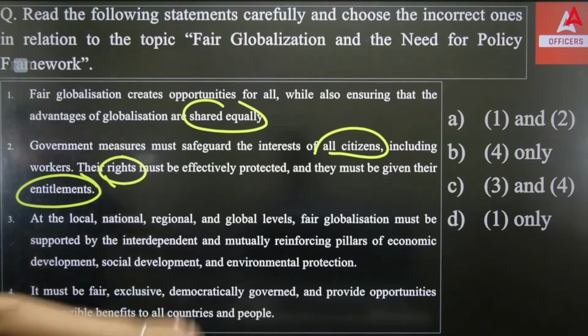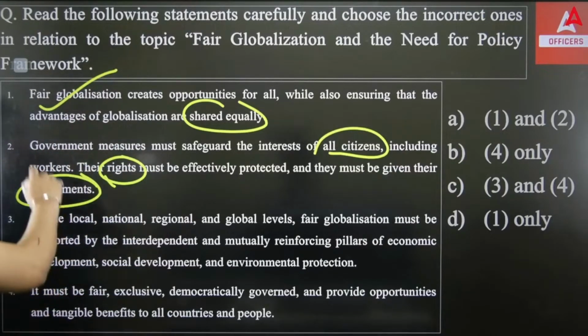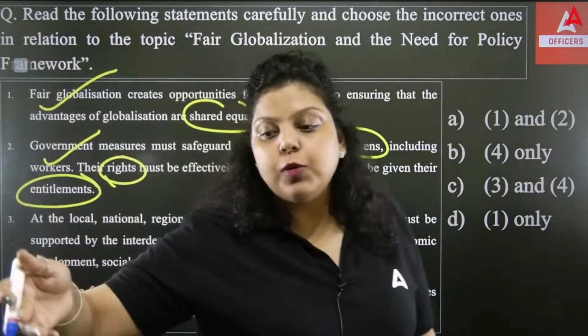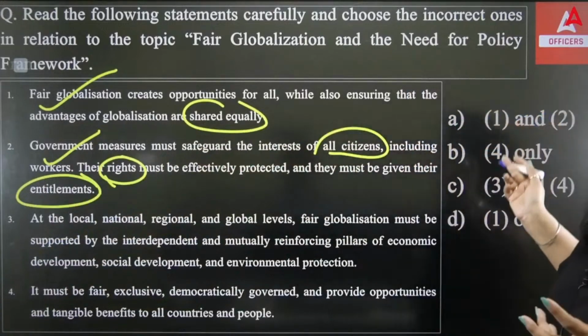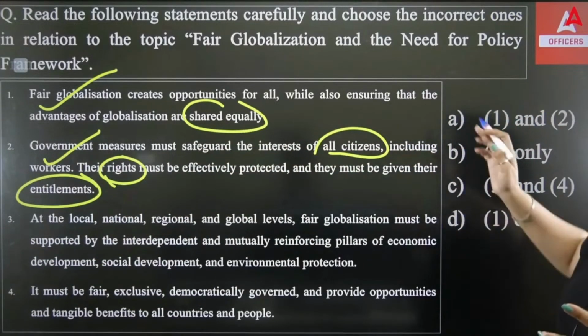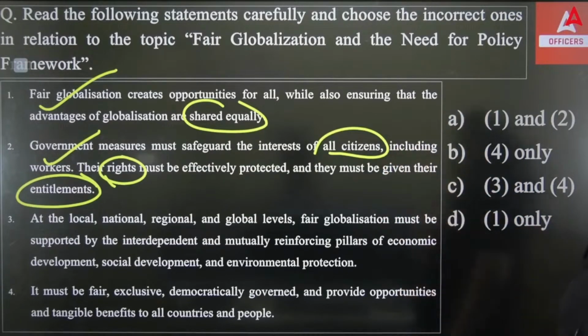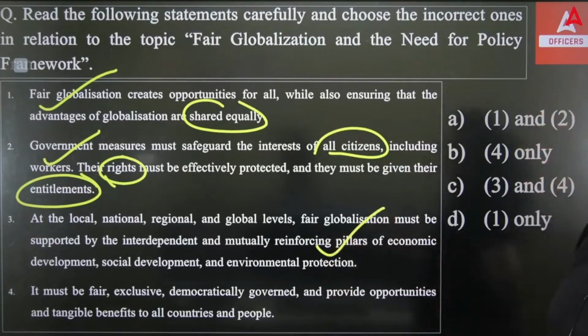So first is very true. This is what fair globalization means. Second is also true, because of globalization, unequal benefits have been seen in the country. So it is the responsibility of the government to make sure that those people who are not getting the benefit from globalization have their rights and entitlements given to them. And the third one is also correct, that globalization must be supported by interdependent, mutually reinforcing pillars, that is economic development, social development, environmental protection.